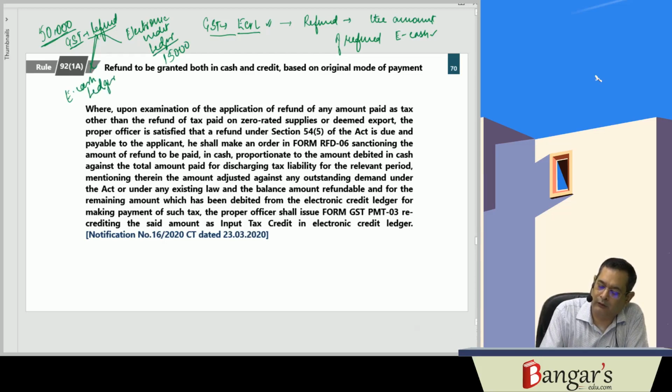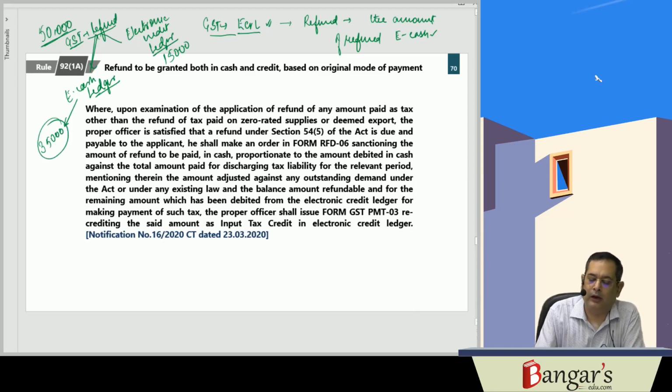Now when the same will be refunded, this 35,000 rupees will be credited where? In the electronic cash ledger, and 15,000 rupees will be what? Credited in the electronic credit ledger.